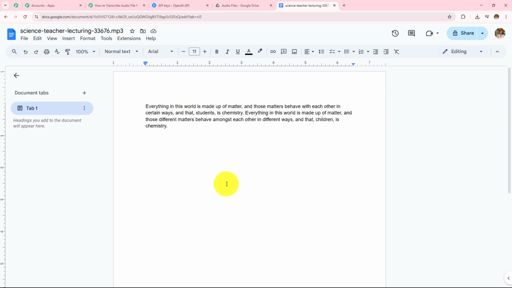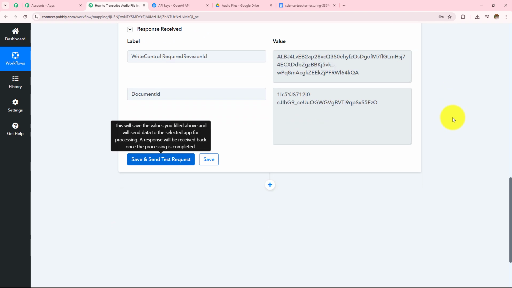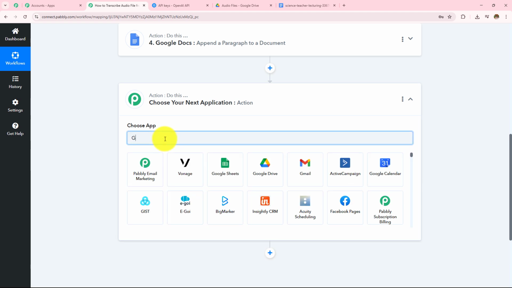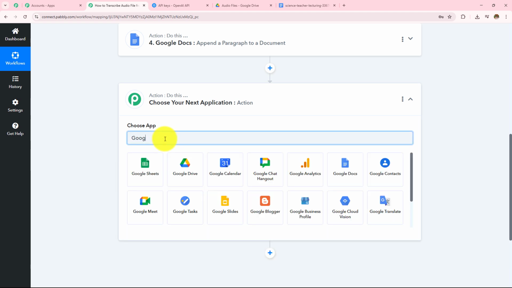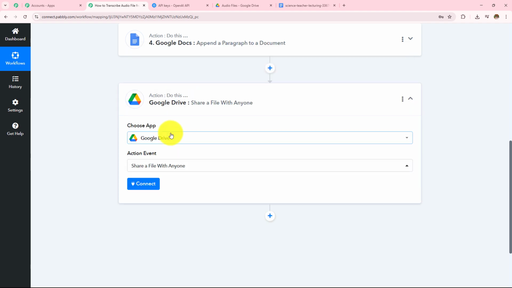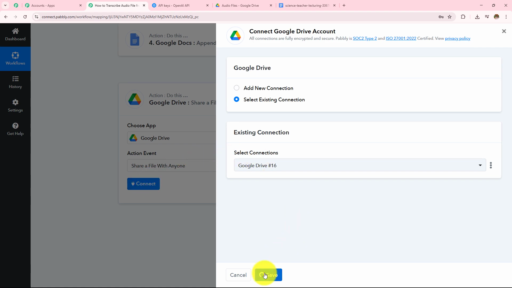If you just want to create a Google Doc for your audio file, then you can simply leave your workflow over here. But if you want to share this with your team, you can again add an action step and then search for your action application, Google Drive. And then in the action event, we are going to select this share a file with anyone and then click on this connect. So here, as I already have an existing connection, I'll go with save.